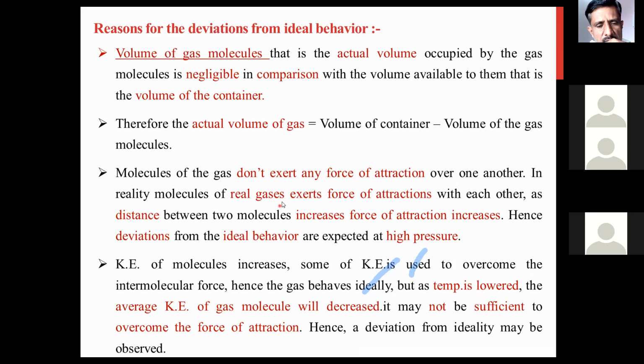But for real gases, if we increase the distance between two gaseous molecules, there is an increase in the force of attraction. Hence the gas deviates from ideal behavior, and deviations are expected at high pressure, not at low pressure.